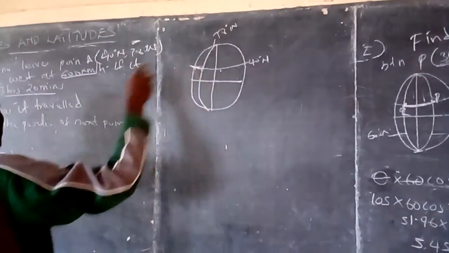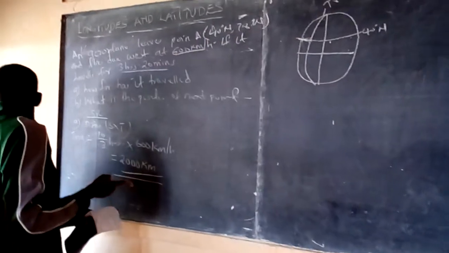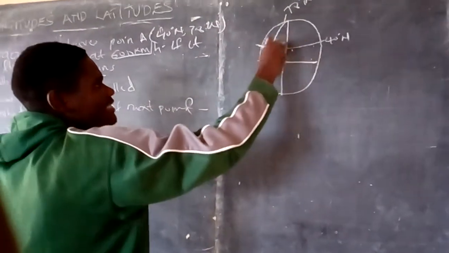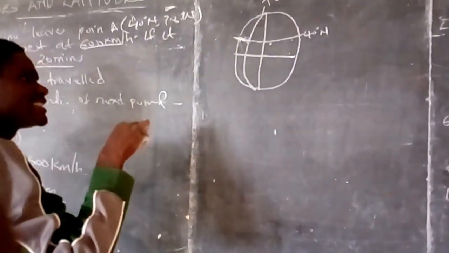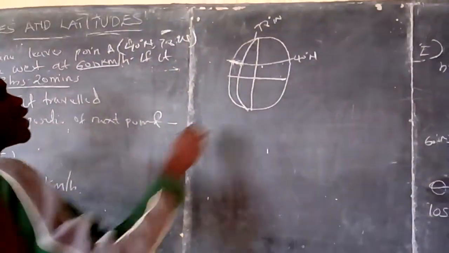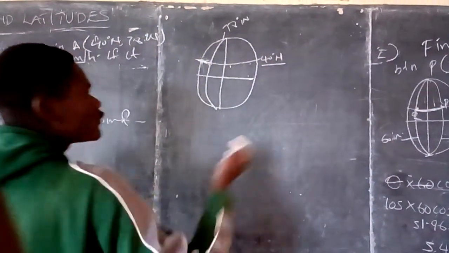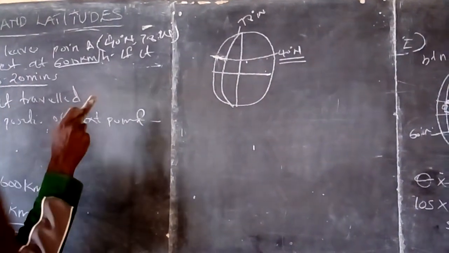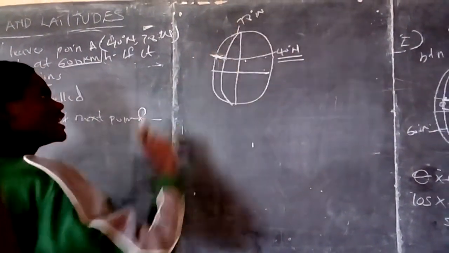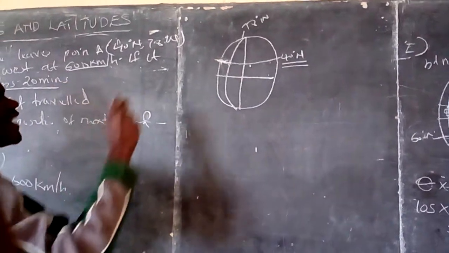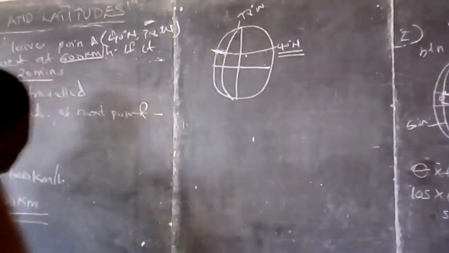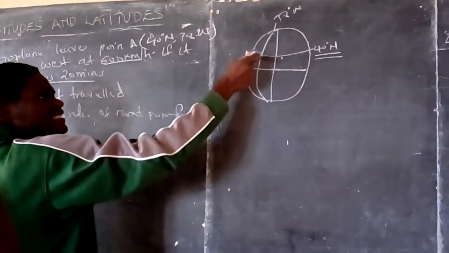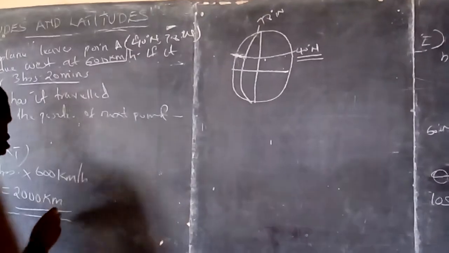Why am I bringing this? I want to know that this distance this aeroplane has covered, is it along a great circle or along the small circle? If you look at my diagram now, as it flies due west, that means the distance it covers is along the small circle. No change in the latitude. Even to the next position, latitude remains to be 40 degrees north. But there is a change in the longitude, and that is what we want to find for us to get the position. Now, we have the distance, but this distance covered here is in a small circle.